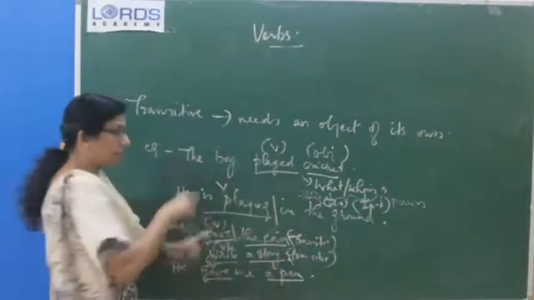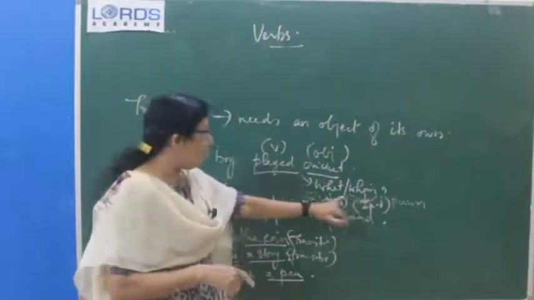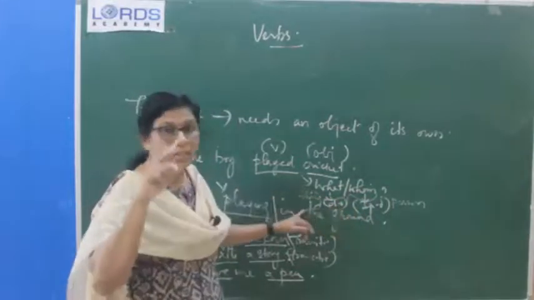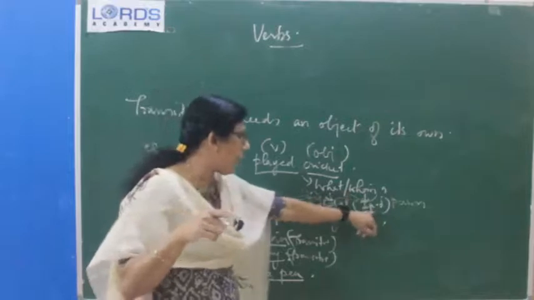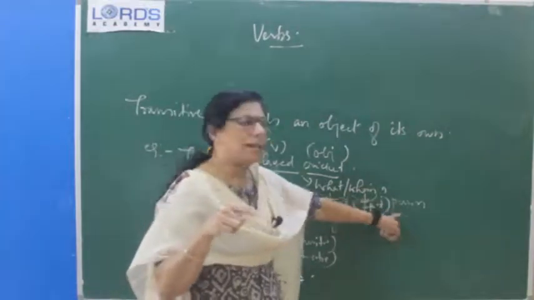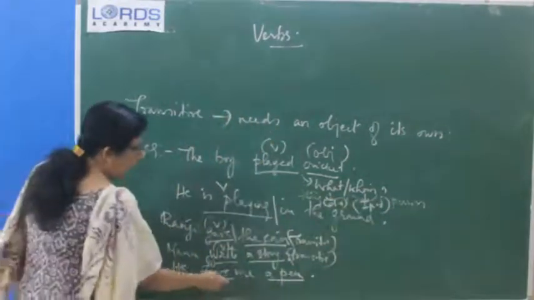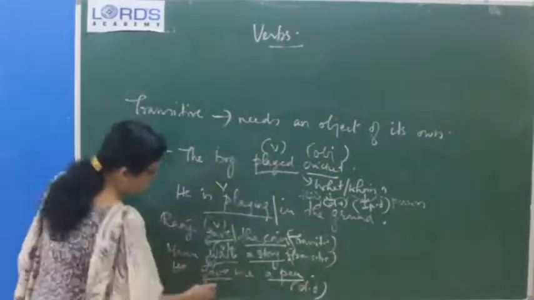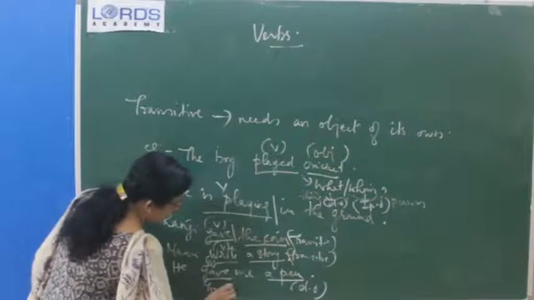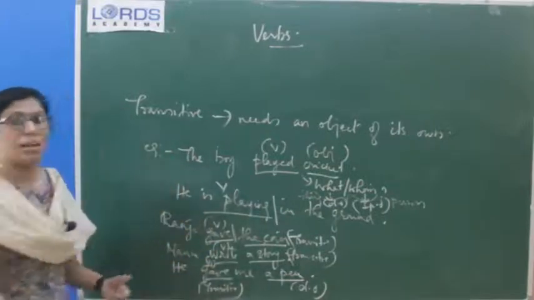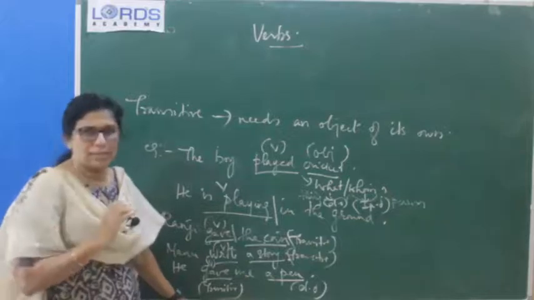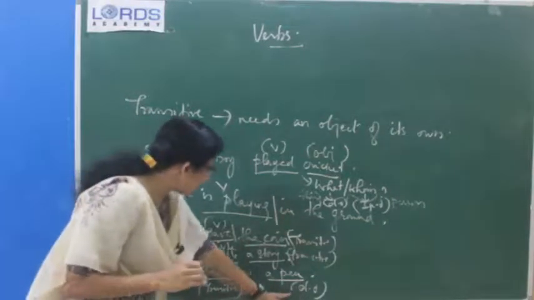So, here we have told that two questions you can ask. What, when you are asking, and if you are getting an answer, that means it is the direct object, it is a thing. And whom, when you are asking, you will get the indirect object, that means it is a person. Okay. So, he gave what? A pen. So, that means direct. Of course, the verb is transitive. If you are getting an object, whether it is a direct or indirect object, no problem, the verb is transitive. Okay. So, we got the answer, a pen.